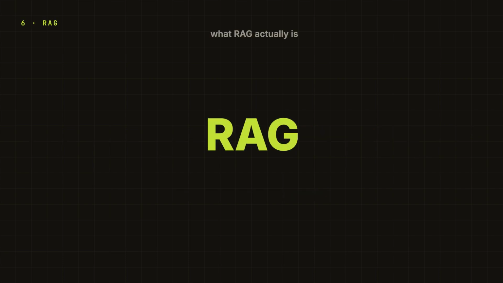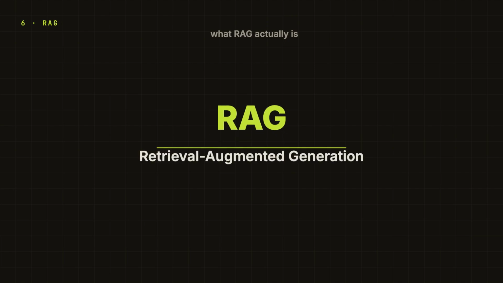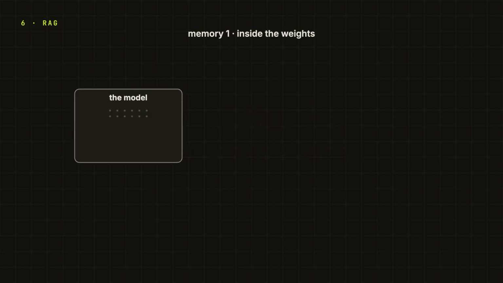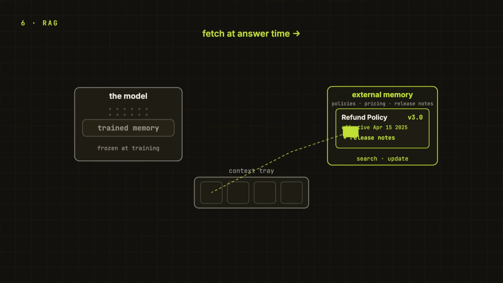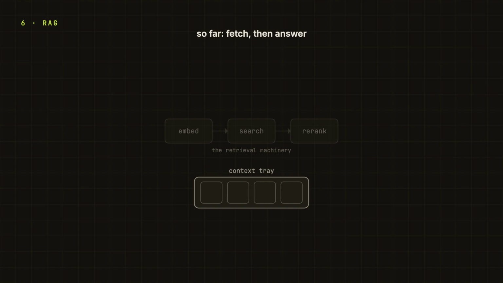First, let me just make the word concrete because the acronym hides a very simple idea. RAG, Retrieval Augmented Generation. At high level, the model already has one kind of memory, inside its weights from training. And then we give it a second memory outside the model, one we can search and update whenever we want. And why do we even need the second one? Because the company policies, support docs, pricing pages, release notes, all of that keeps changing after training. So instead of hoping the model memorized it, we fetch the relevant evidence at answer time and put it into the prompt itself. So the model is not answering from memory only. It is answering with evidence we fetched right now.